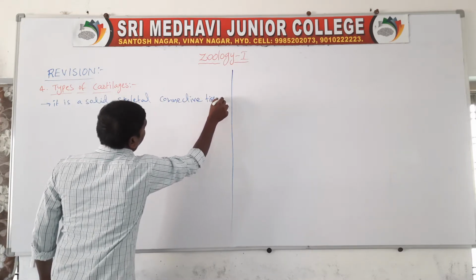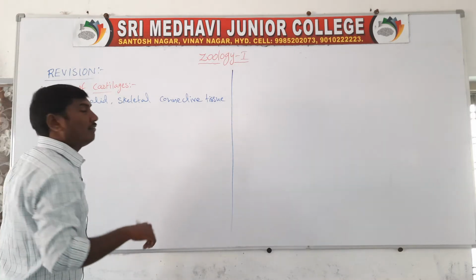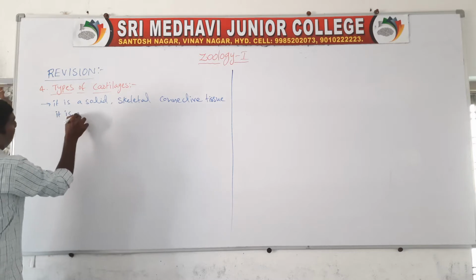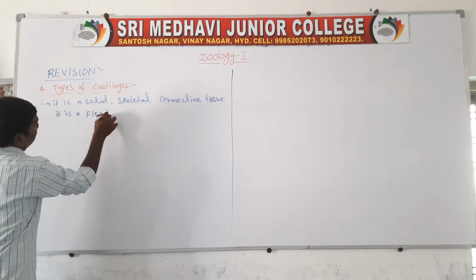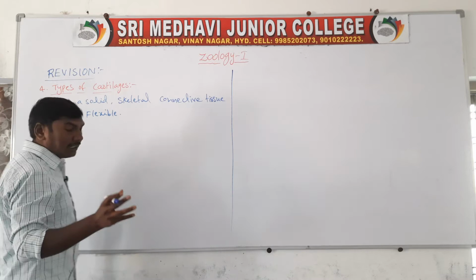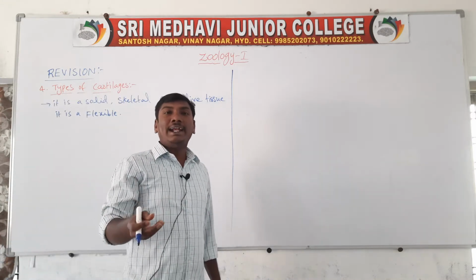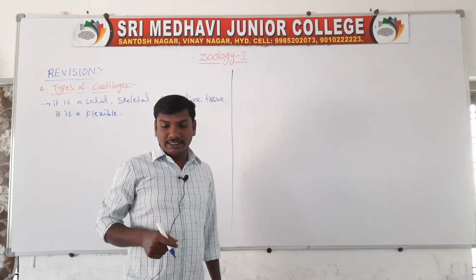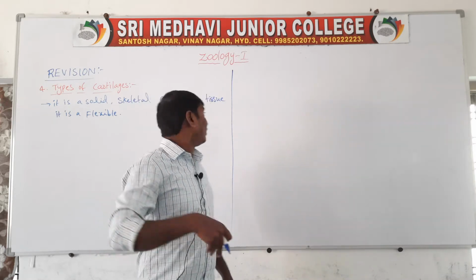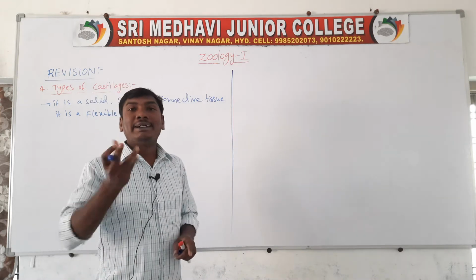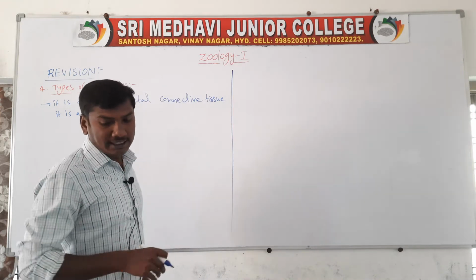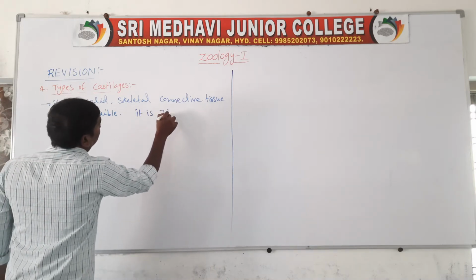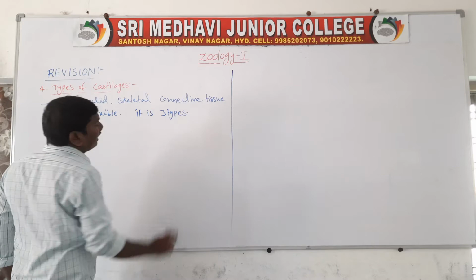It is a skeletal connective tissue, but it is flexible.